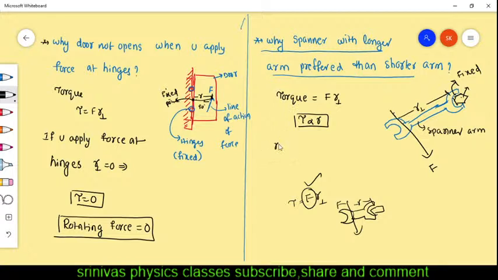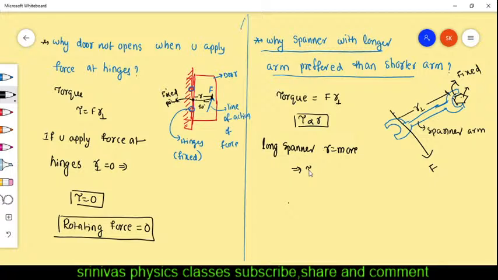R increases when you use the longer arm. When R is more, automatically the torque is more, right? Rotating force is more for the long spanner. When torque is more, the object can rotate easily. The nut or bolt can rotate easily. To increase the torque, we use a spanner with a longer arm.